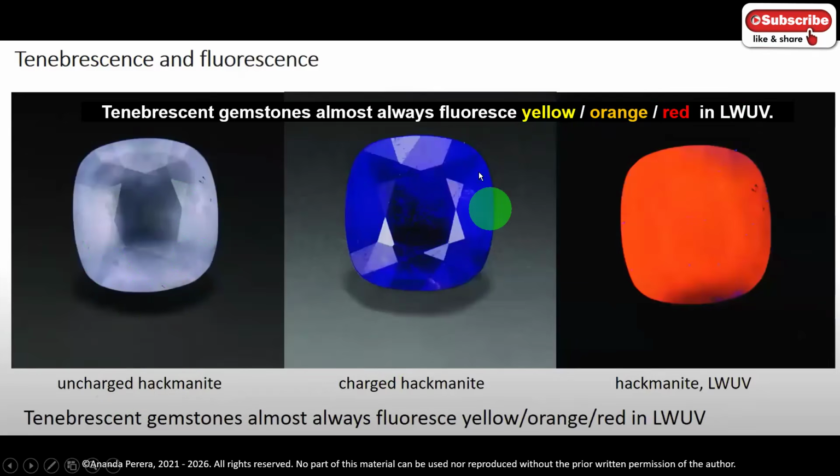Charged hackmanite, under long wave UV, becomes red. So remember this: tenebrescent gemstones almost always fluoresce yellow, orange, red in long wave ultraviolet.